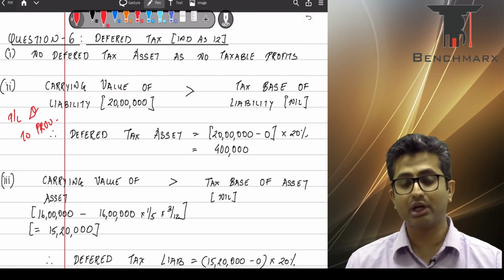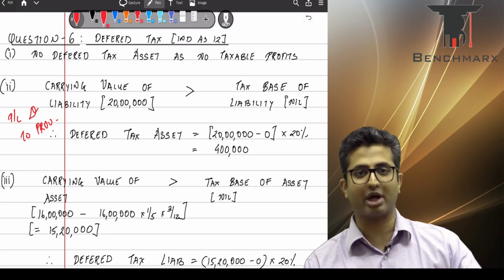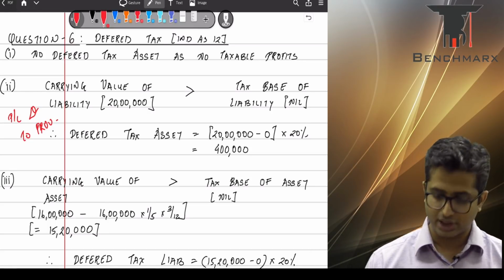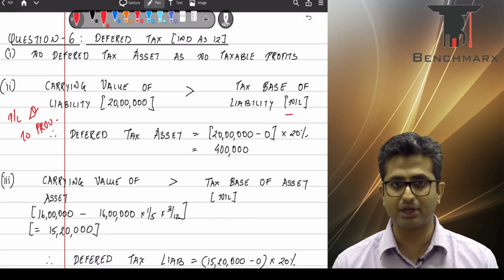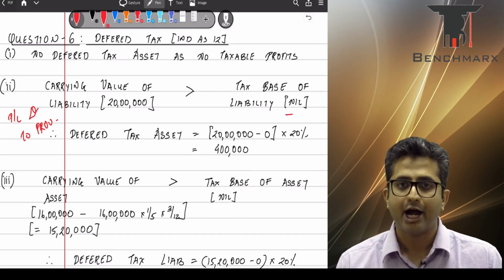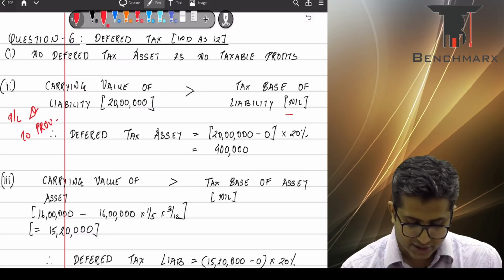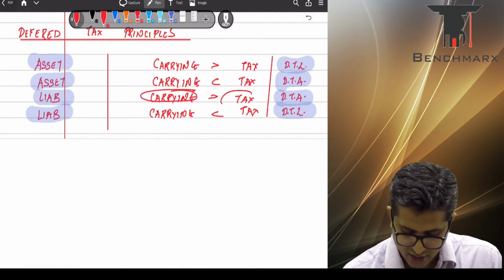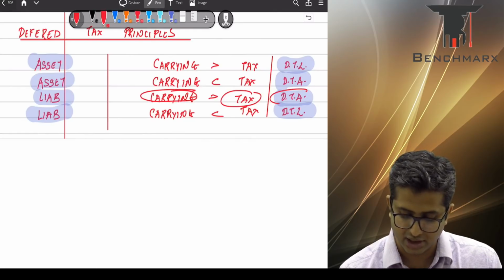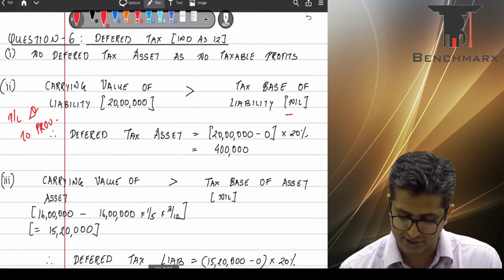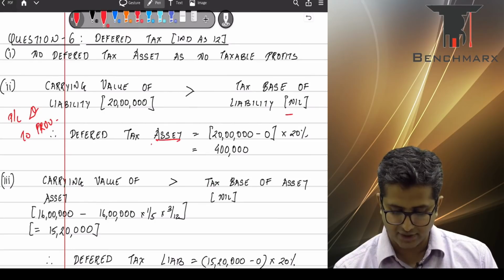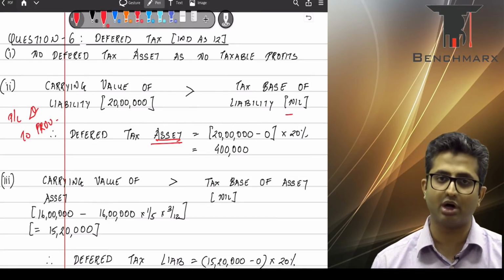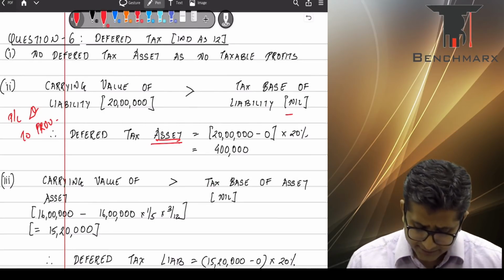Income tax, you will record the entry only when you actually make the payment. In which case, there will be no entry that is passed. If there is no entry, that tax base over here is nil. So this is carrying value of the liability, carrying value of a liability being greater than the tax base of the liability, and hence this situation gives rise to a deferred tax asset. So as you can see, there's a deferred tax asset of the difference into the tax rate, that is 20%.